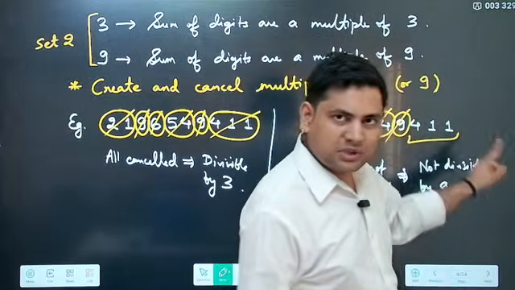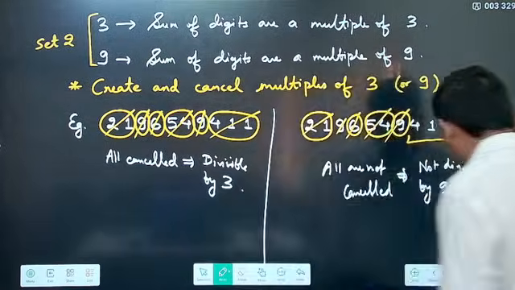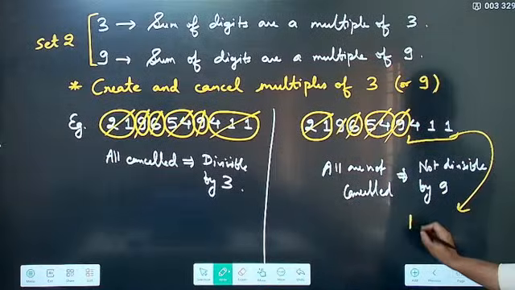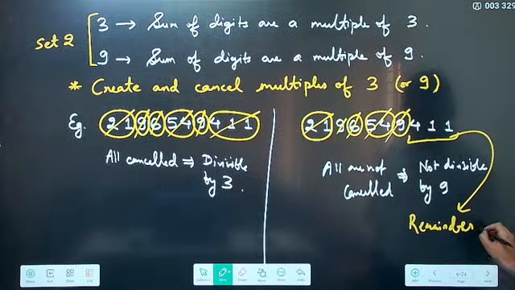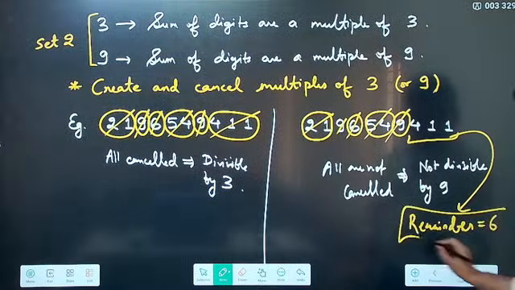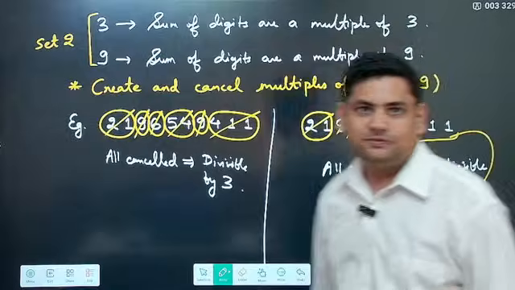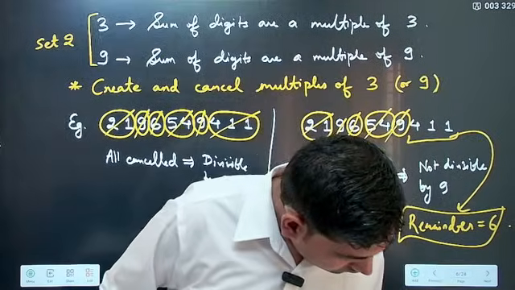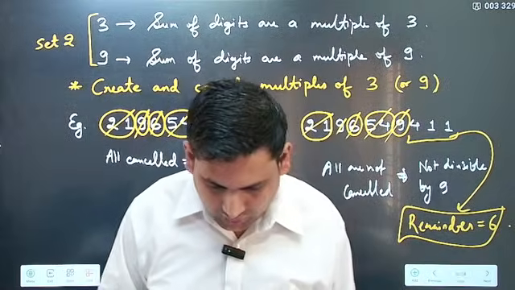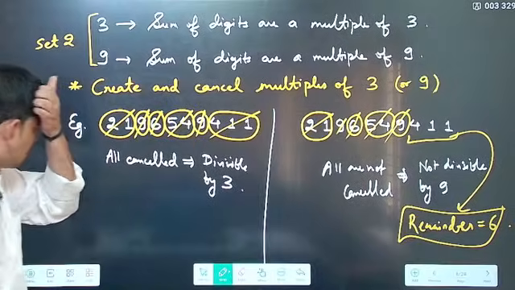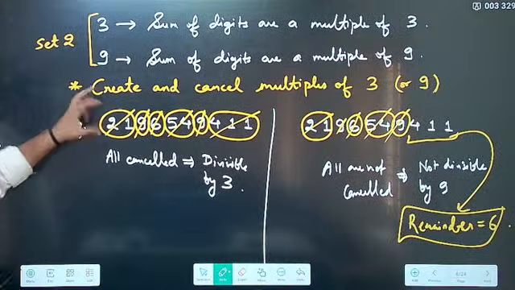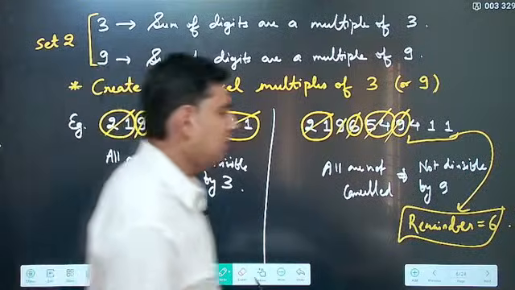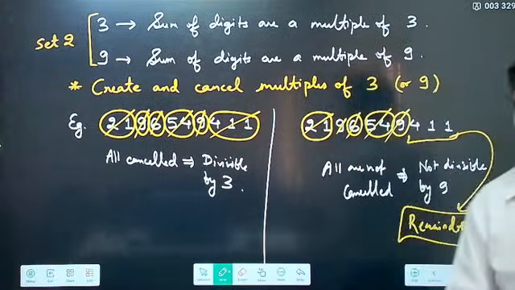So 4 plus 1 plus 1, 6 is remaining, so straight away from here you can write the remainder would come out to be 6. Simple. Understood? So this is divisibility by 3 and 9. You have to create and cancel multiples of 3 or 9, whatever is required.